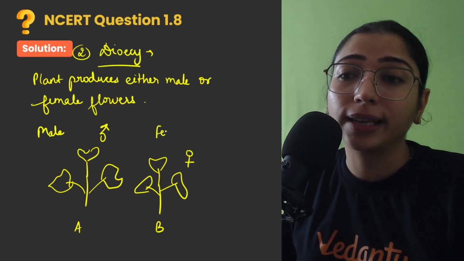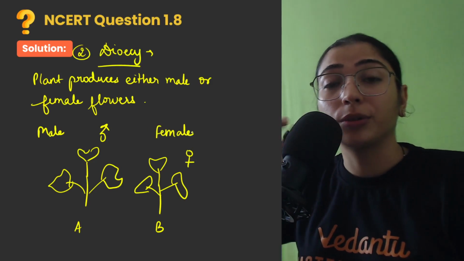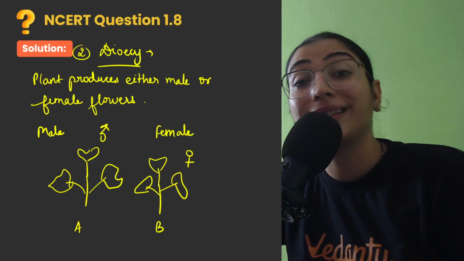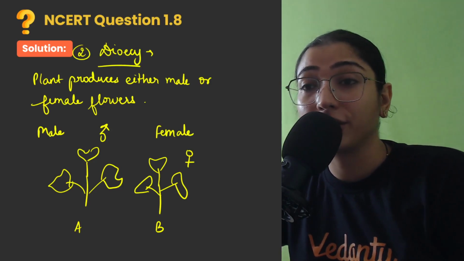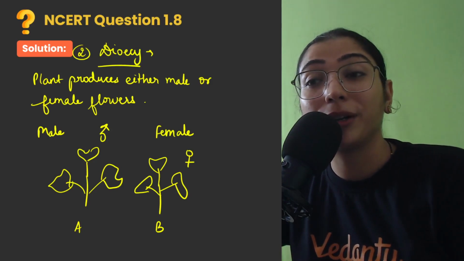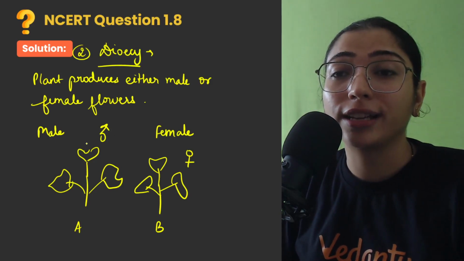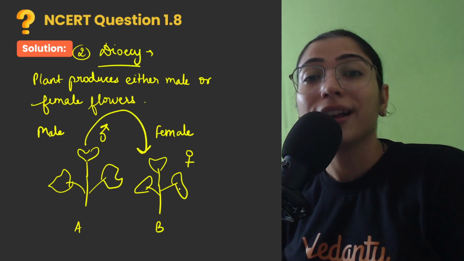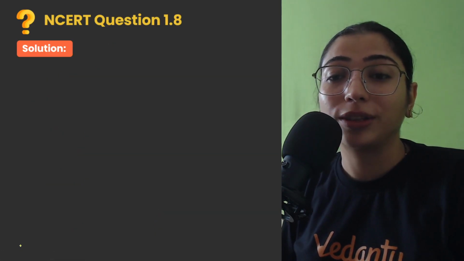So children, basically when a plant is producing either male or female flowers, in that case it is known as dioecious condition. So children, if the plant is dioecious, then it won't be able to self pollinate. Of course, it has to send its pollen grains to some other plant for cross pollination to take place. So these are the two reasons.